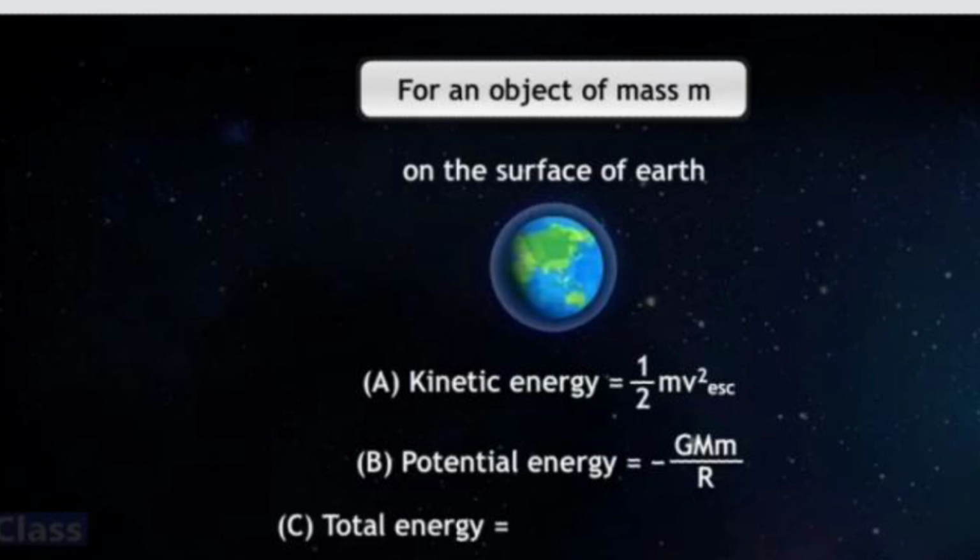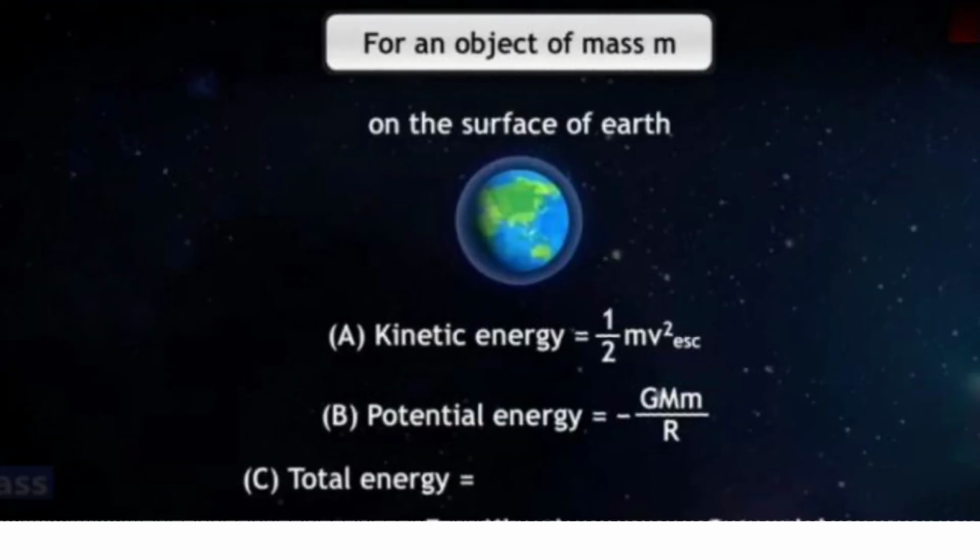The potential energy, as you know, is minus GMm upon r plus h. Here we are taking it on the surface of the earth, so I am not writing r plus h. Please keep in mind, only when it is at a certain height do we write r plus h. On the surface of the earth, it is just r.